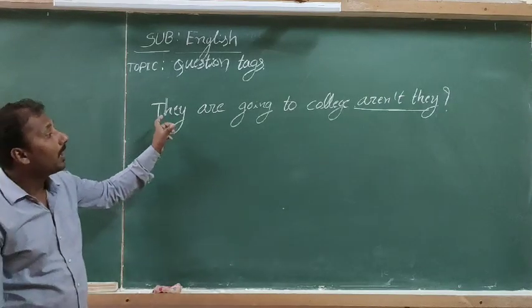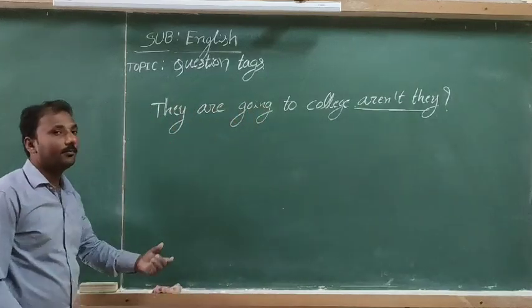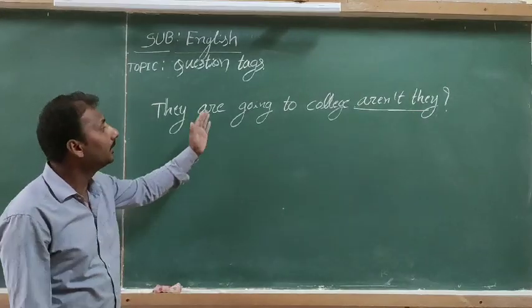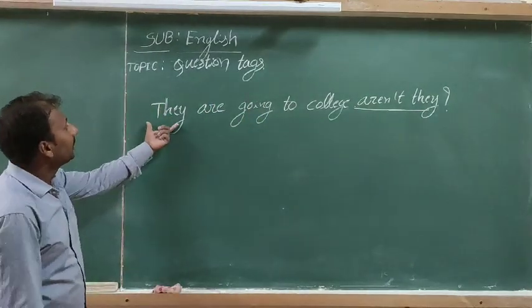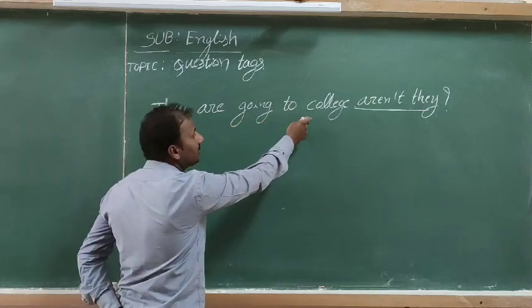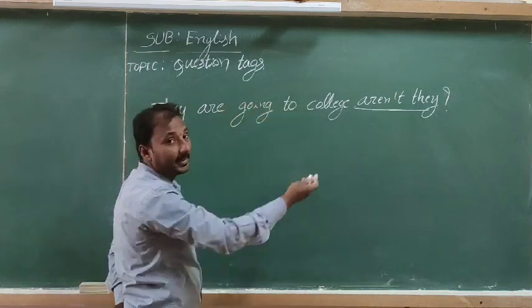Now let's see how to add a question tag at the end of a statement, and the easy tricks to do it. Take the sentence: they are going to college. We observe whether the statement is positive or negative.